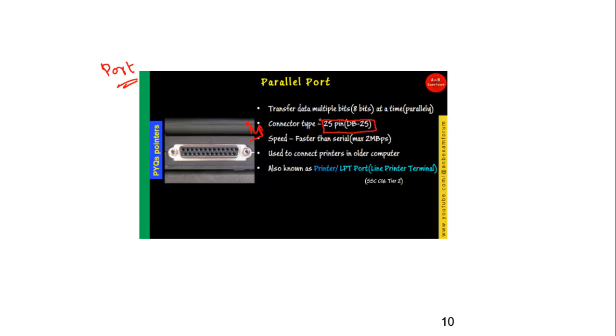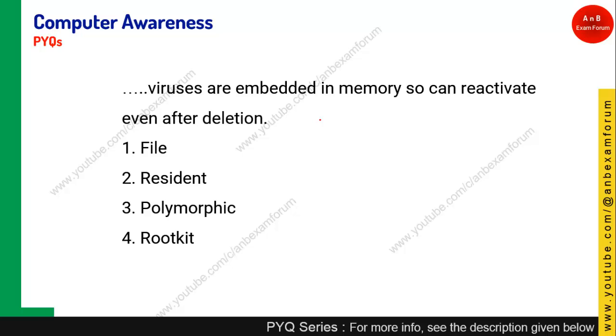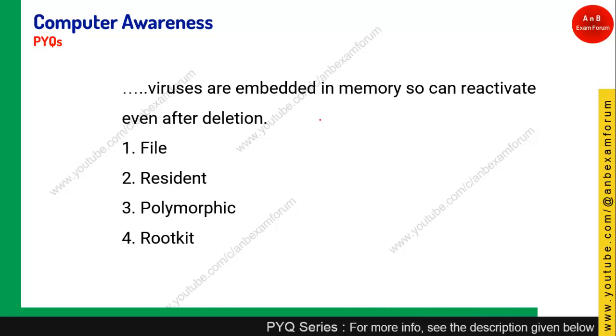Coming to the next: dash virus are embedded in memory so that it can reactivate after deletion. Whenever you have something which runs automatically and does some malicious activity, it is known as malware.